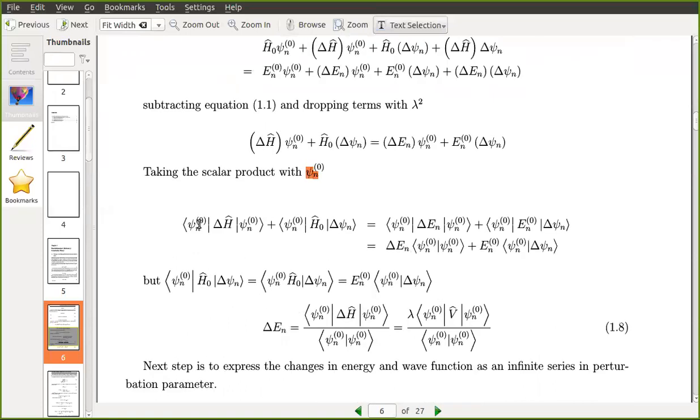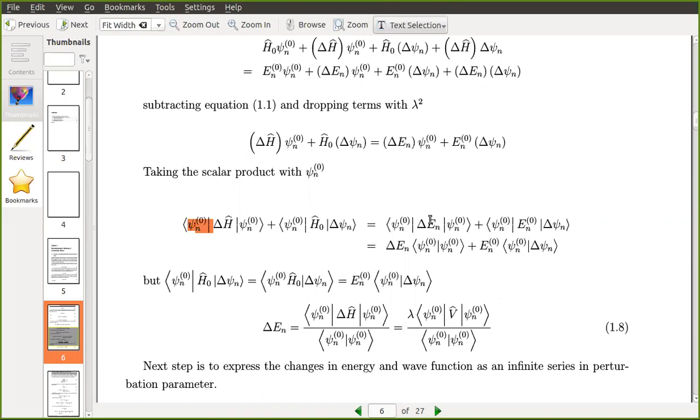Psi n of 0, delta H psi n of 0, psi n of 0 H0 delta psi n equal to psi n of 0 delta En psi n of 0 plus psi n of 0 En of 0 delta psi n. Is that clear? Multiply on the left side with the bra psi n of 0. Everywhere psi n of 0.